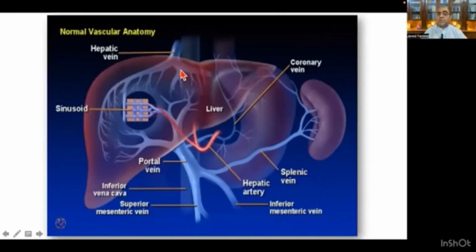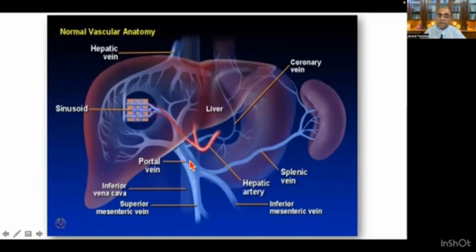So, coming to the pathophysiology, this is the normal vascular anatomy of the liver. We all know the inferior mesenteric vein and the splenic vein, and the splenic vein and the superior mesenteric vein make the portal vein, which supplies blood to the liver.